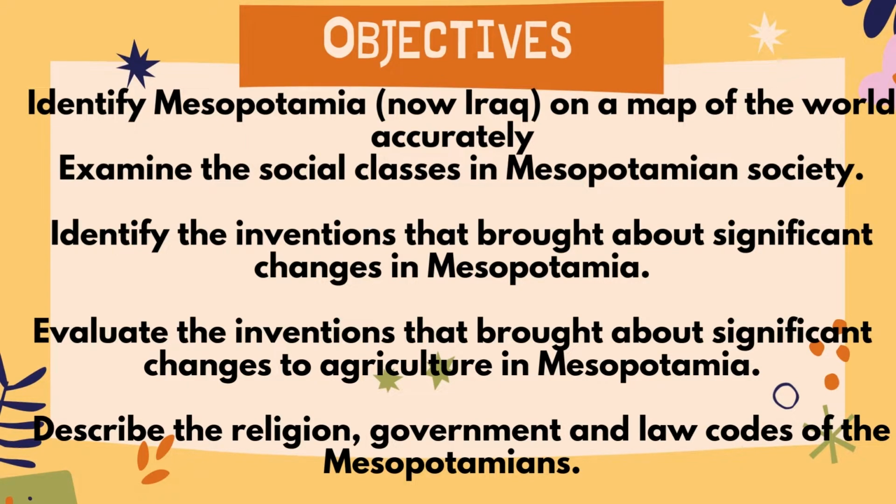Identify the inventions that brought about significant changes in Mesopotamia. Evaluate the inventions that brought about significant changes to agriculture in Mesopotamia. And finally, we're supposed to describe the religion, government, and law codes of the Mesopotamians.